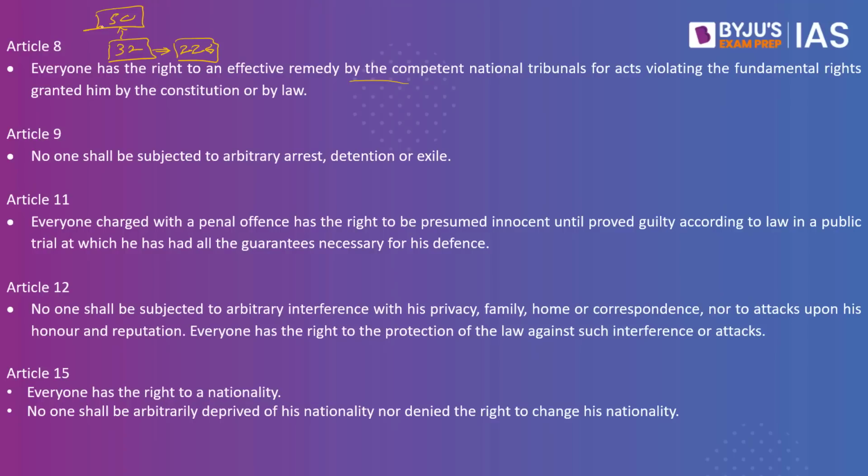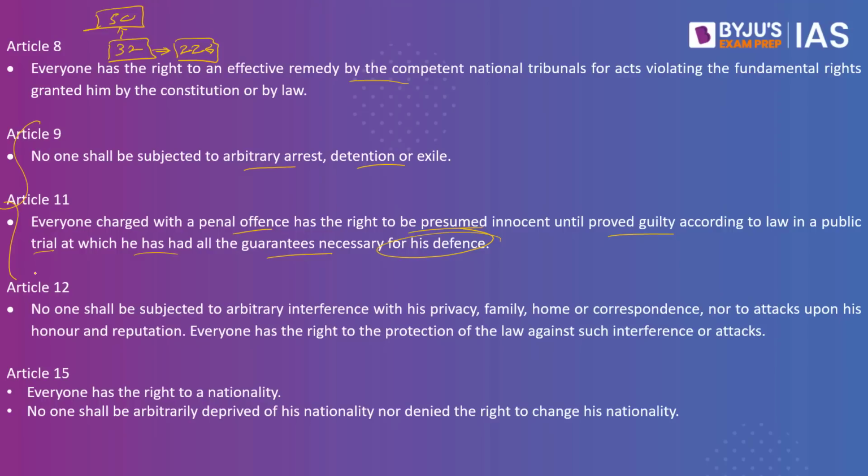Article 9 reads, no one shall be subjected to arbitrary arrest, detention or exile. Article 11, everyone charged with a penal offence has the right to be presumed innocent until proven guilty according to the law in a public trial at which he has had all the guarantees necessary for his defence. Both these are related to the criminal justice system, and these are the very fundamentals of the criminal justice system in the country.